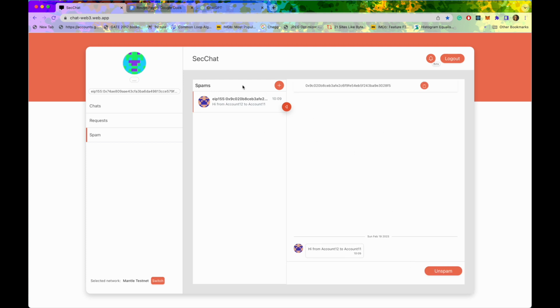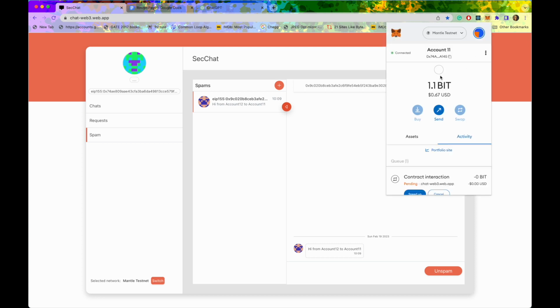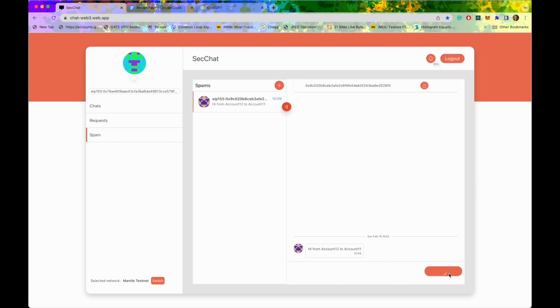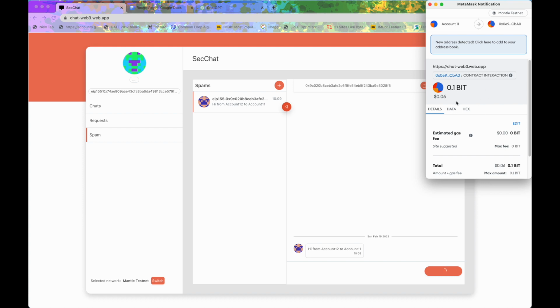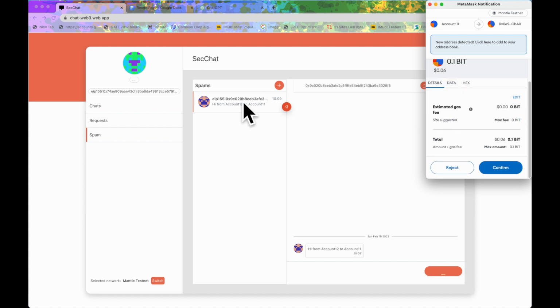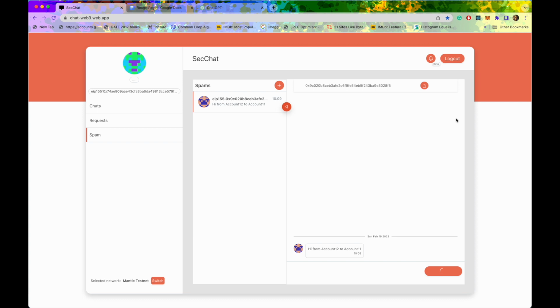No, we cannot type or respond anything, and neither can the sender give me any information. And here you see my amount increased from 1 bit to 1.1 bit. Now I'll unspam it. Let's suppose that it might be happening that I mistakenly did this. So I'll transfer the 0.1 bit stake which I got back to the sender.